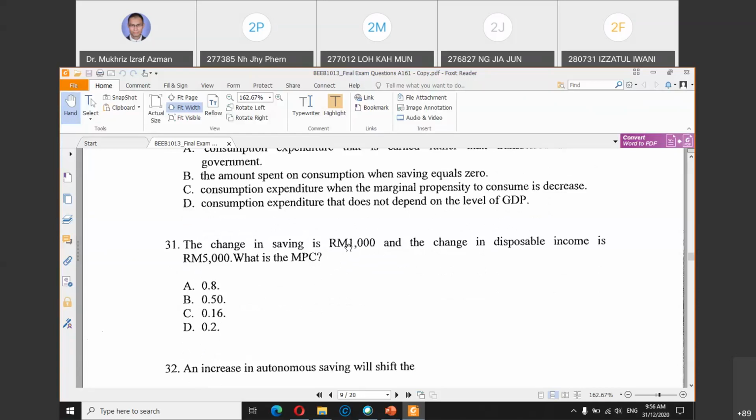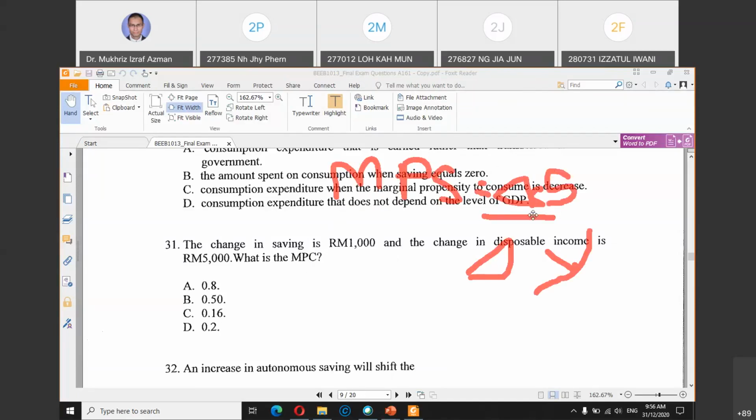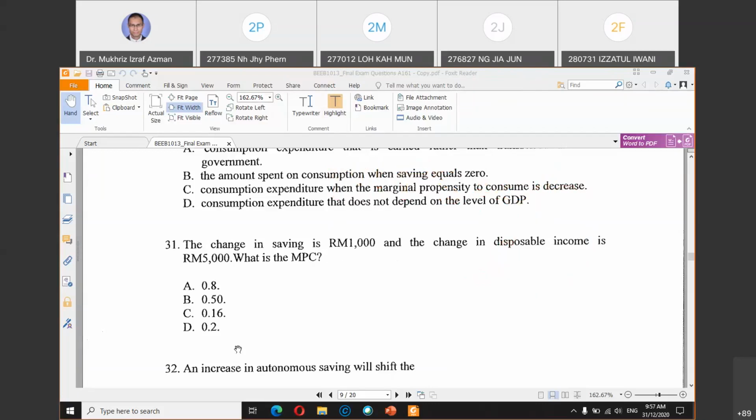But here you are given change in saving. So the formula to calculate MPS is the same: MPS is change in saving divided by change in income. Once you get MPS, you can calculate MPC because MPC is 1 minus MPS. Figure out how to solve for this.